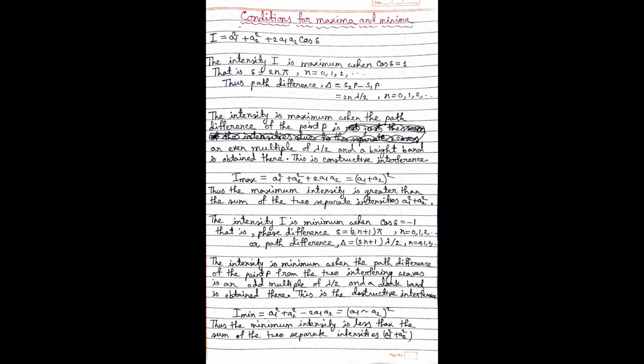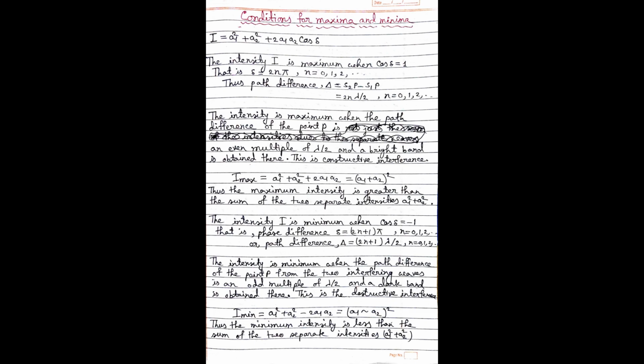Now you can see from this expression that this will be maximum if we put cos delta equal to 1. When will cos delta be 1? If delta equal to 2n pi, n will be 0, 1, 2, etc. Thus, the path difference can be written as 2n lambda by 2, that is n lambda.